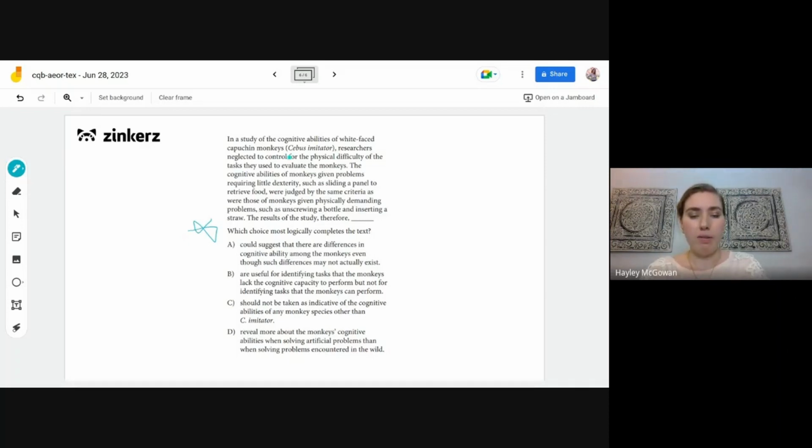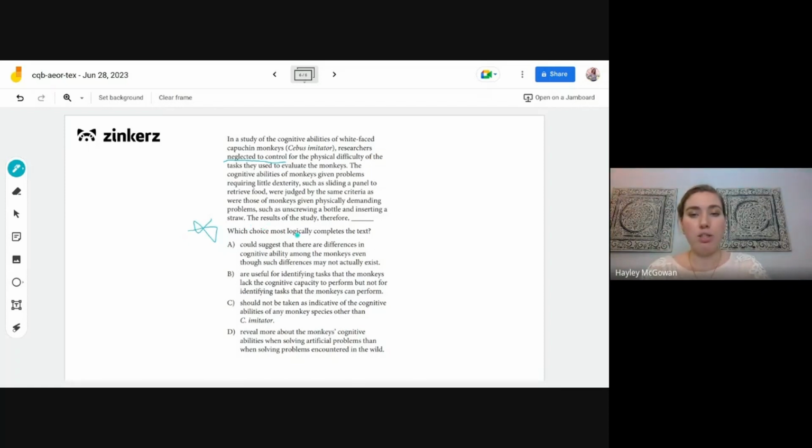So right off the bat, we have this idea at the top of neglected to control. You know that a good study always needs to have a control group in order to make sure that what they're measuring is actually the result of the thing that they're changing in the experiment. So we already know that there's some sort of problem that's giving an issue here.